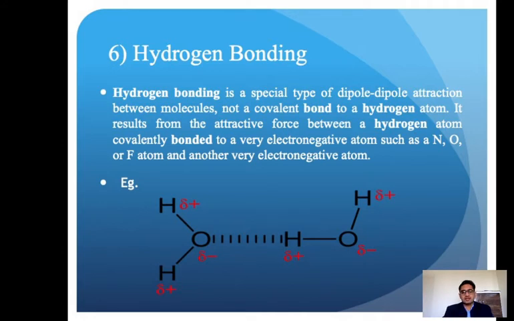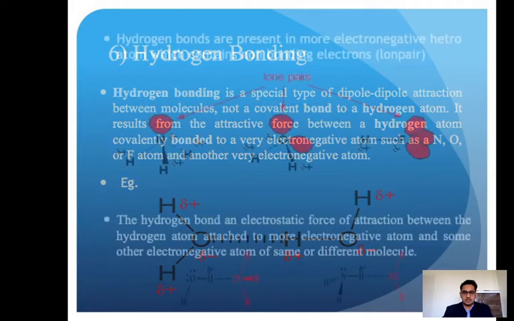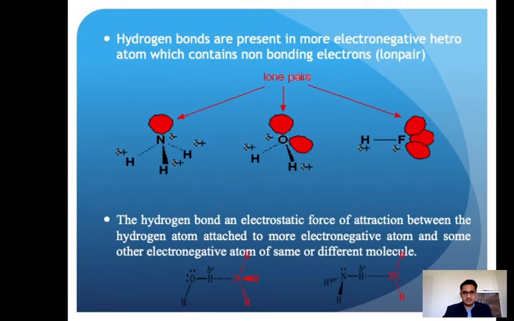Another point: this hydrogen bond results from the attractive force between a hydrogen atom covalently bonded to very electronegative atoms such as oxygen, nitrogen, fluorine, and other very electronegative atoms. So hydrogen bonds are present with more electronegative heteroatoms which contain non-bonded electrons. They should have non-bonded electrons, meaning a lone pair. Amines have a lone pair, water has a lone pair, in hydrogen fluoride, fluorine has lone pairs.